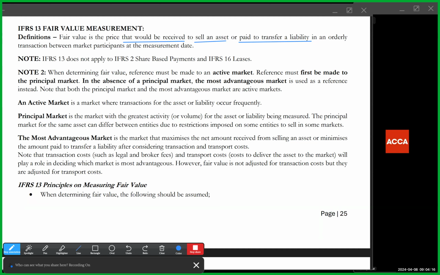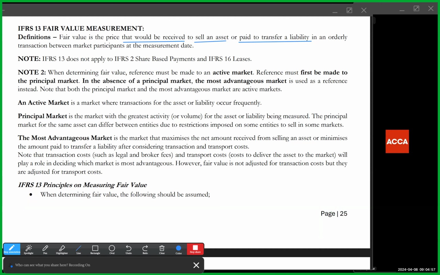It is the price that will be received to sell an asset. And the company that is trying to determine the fair value is the one doing the selling, because we're looking at fair value as the value of selling the item that you currently have. People say, is it not the same thing as the item you want to buy? Not necessarily. There are some cases where the item that you want to buy is different from the item that you currently want to sell. Maybe due to the age of the asset, the version, or market conditions.